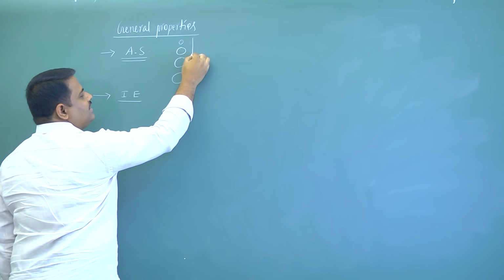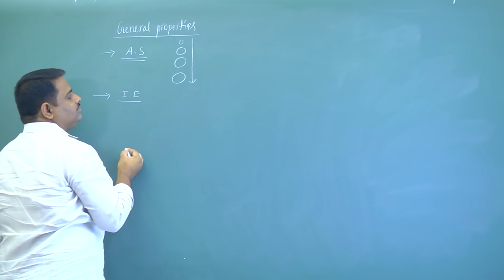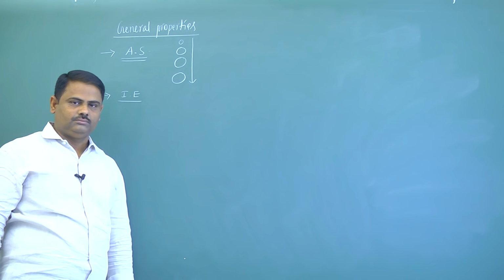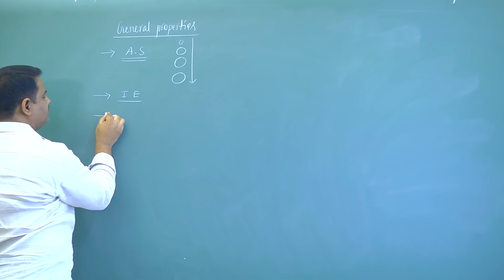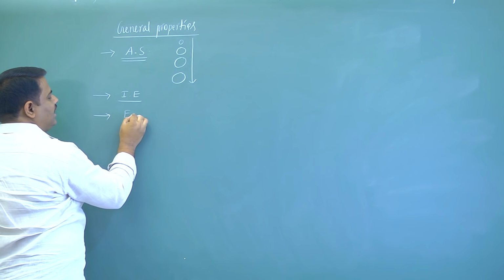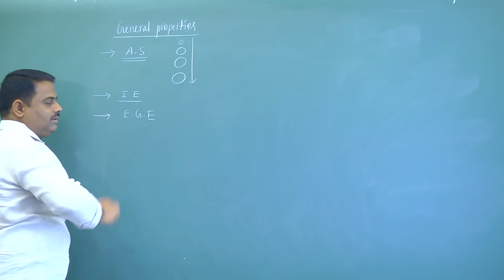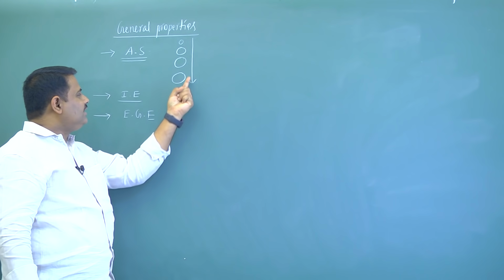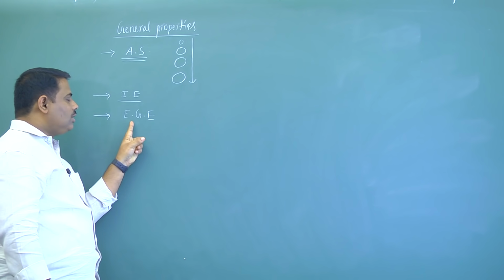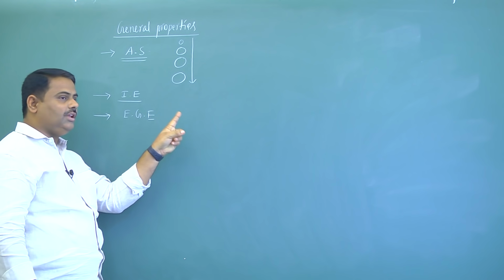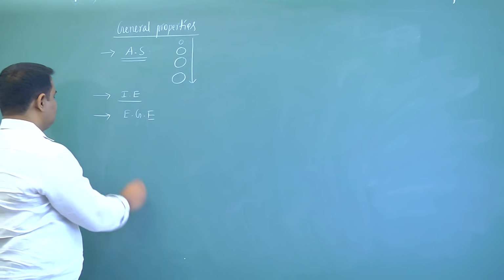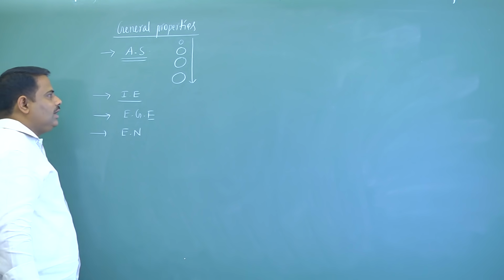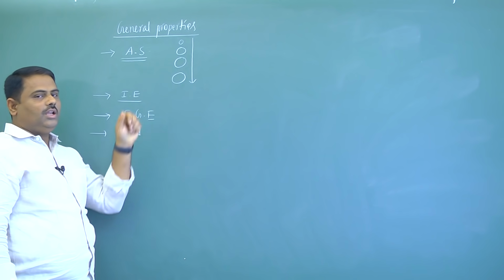As atomic size increases from top to bottom, ionization enthalpy decreases. Next, electron gain enthalpy. As atomic size increases, electron gain enthalpy decreases. Third one, electronegativity. Electronegativity also decreases.